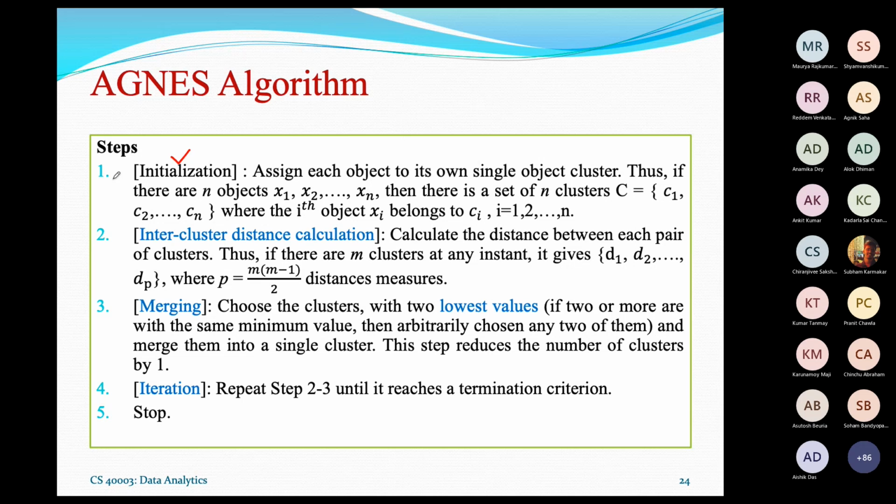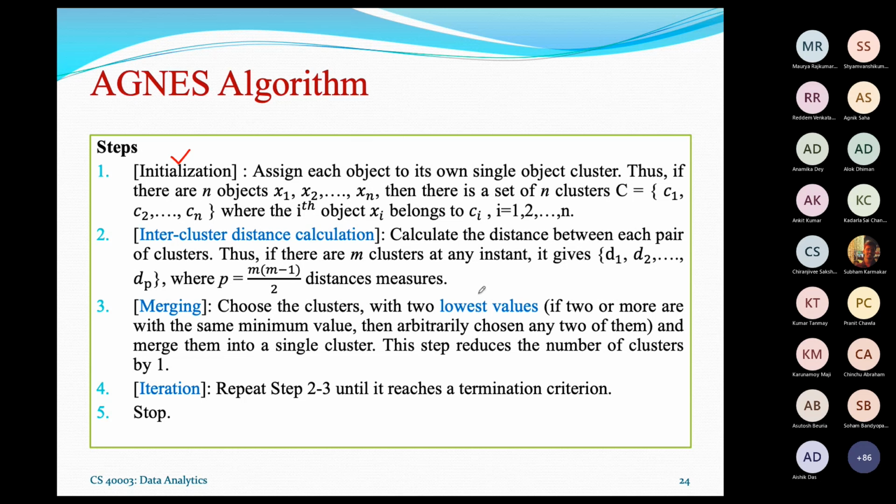Now next is inter-cluster distance calculation. Calculate the distance between each pair of clusters. If there are m clusters at any instant, it will give you d1, d2, up to dp distances, where p equals m times (m minus 1) divided by 2. You can follow the concept of similarity measures, which we have already discussed, for this distance measure. Then next comes merging. Choose the clusters with the 2 lowest values.